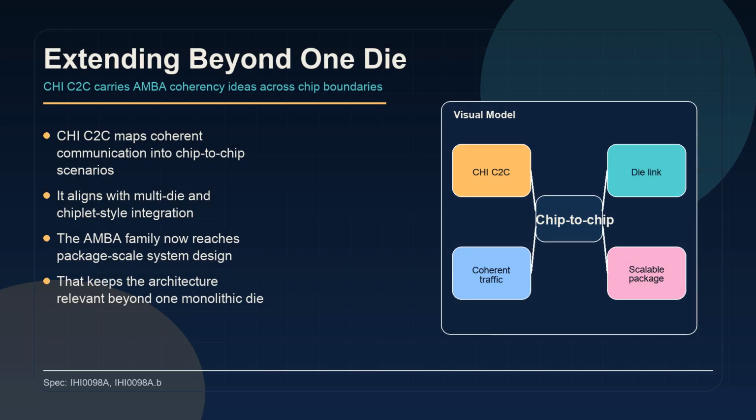As systems move beyond one die, the AMBA family extends with CHI C2C. That carries coherent communication concepts into chip-to-chip environments and keeps the family relevant in package-scale designs.